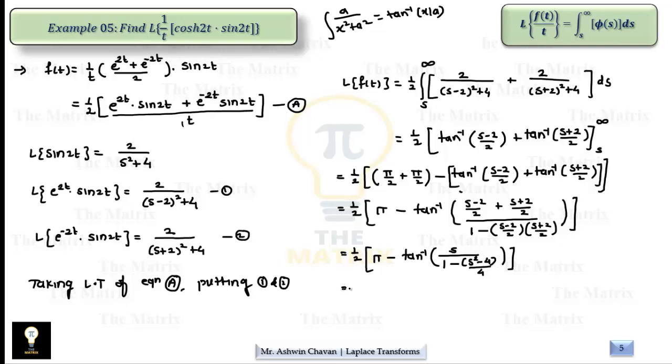Altogether it gives us half of pi minus tan inverse of 4s upon 4 minus s square plus 4, that's why 8 minus s square, and this is the required answer. Okay, so this way division by t works as a property.